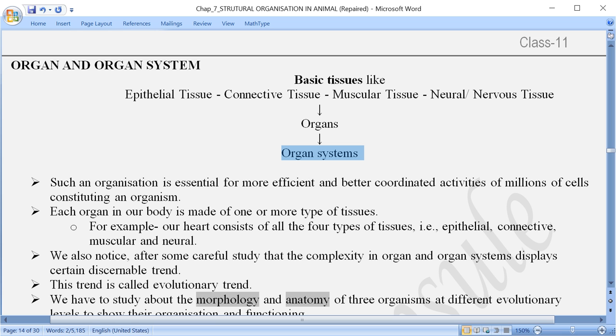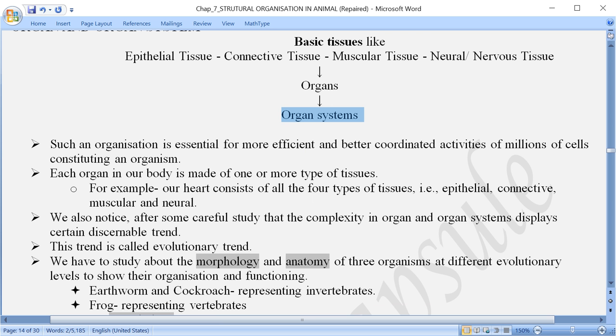Systems have their own functions to perform, and so they are able to perform them on their own without interfering with the function of any other system.